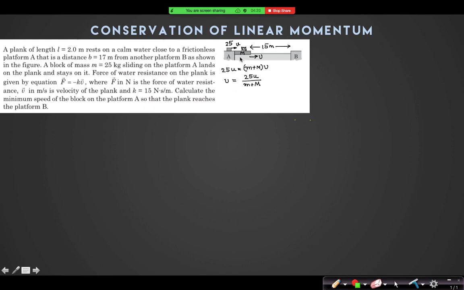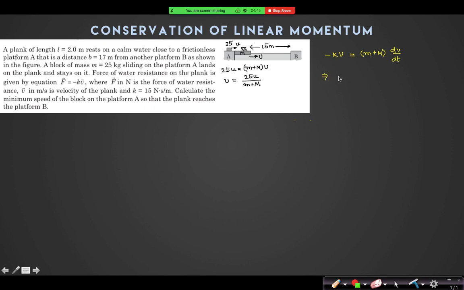Now, water has a resistance minus kV. So, can I say that the force on that system is friction force, which is minus k into v? That force is equal to mass into acceleration into dv by dt.